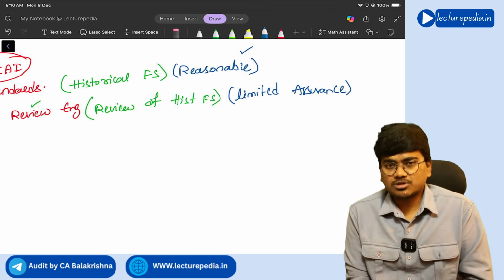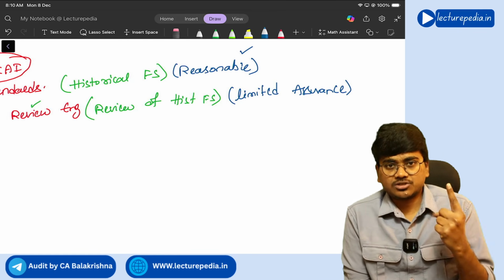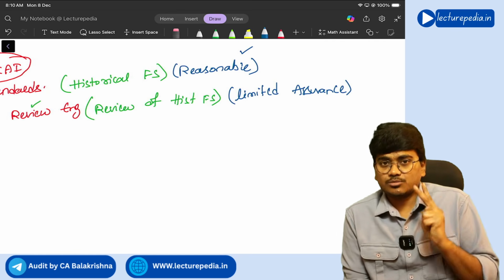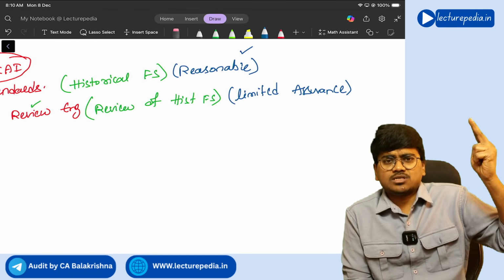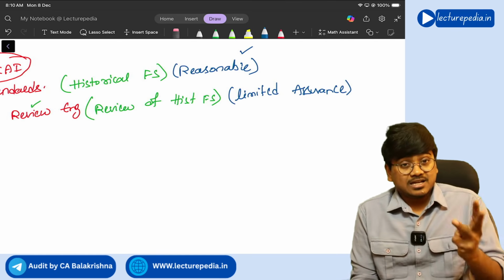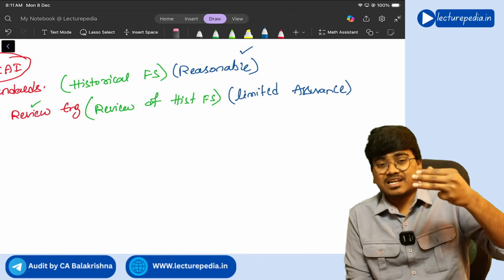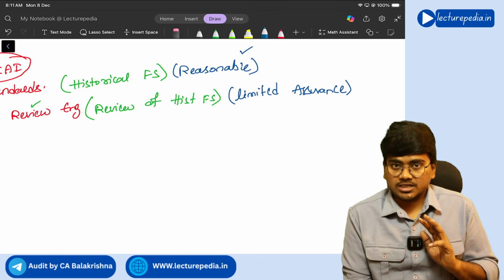So there are three types of assurances. Firstly, absolute assurance, which means 100% assurance. Next, you have reasonable assurance, which means high level of assurance but not absolute assurance. Next, you have limited assurance, which is the level of assurance lesser than the reasonable assurance.